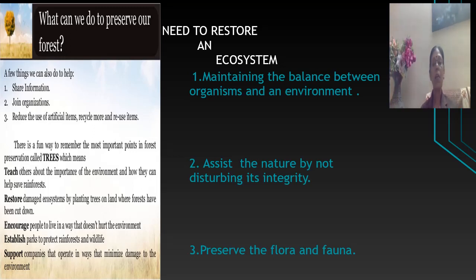Next is to preserve wildlife, and there are a number of sanctuaries also where these animals live. So to preserve our flora and fauna, there is a need to restore an ecosystem. What is flora? Flora is the vegetative part of the ecosystem, and fauna is the animal part of an ecosystem.